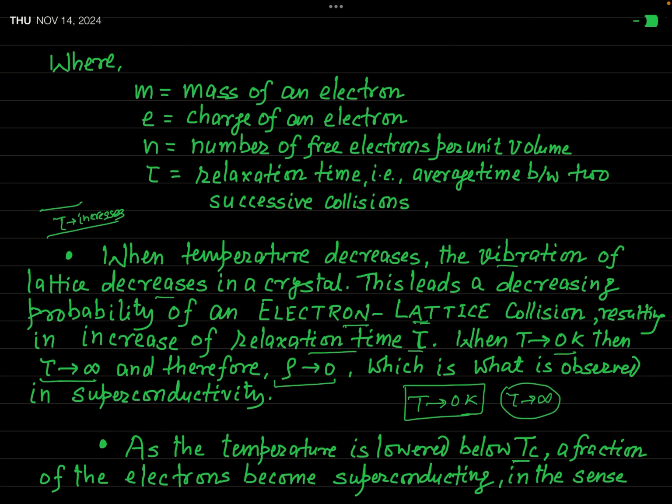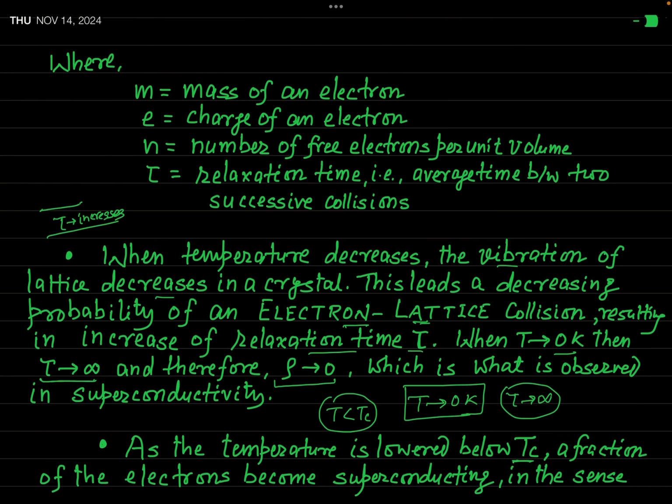But when temperature is lower than this Tc, some of the free electrons behave differently, and those electrons are called superconducting electrons. So when temperature T is less than Tc, the specimen contains two types of electrons: one is called super electron and another is called normal electron.